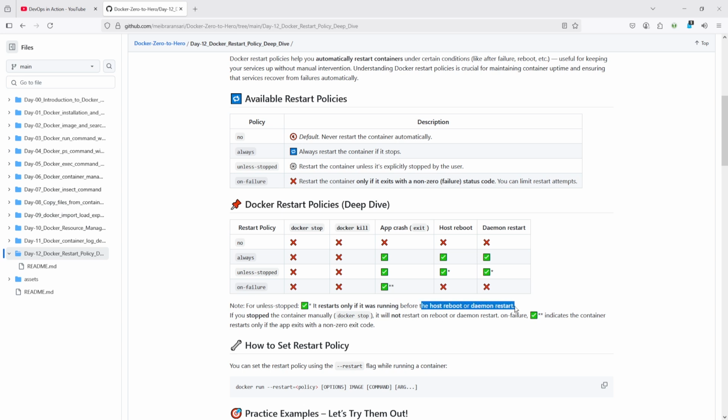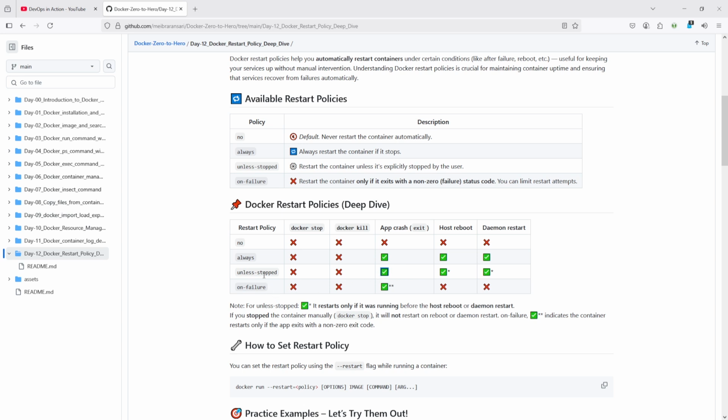It means when your container was in the running state and then your host rebooted or the daemon restarted, the container will come up after the reboot or restart. But when you stop the container and after that reboot the host or restart the daemon, your container will stay in a stopped state. On application crash it will work perfectly.